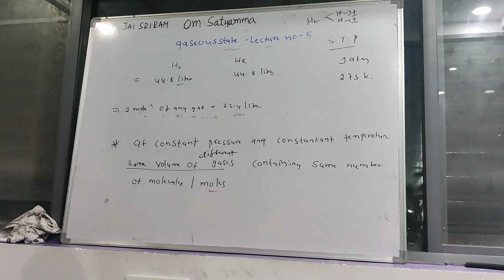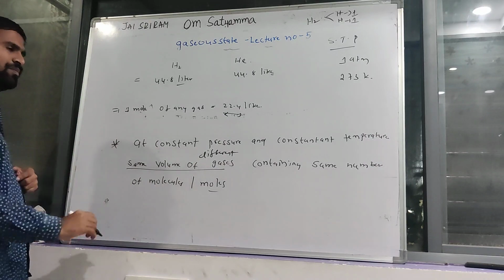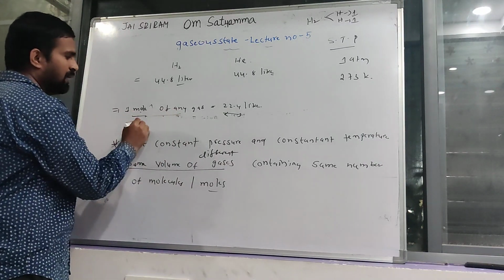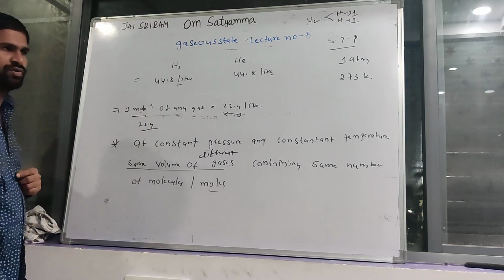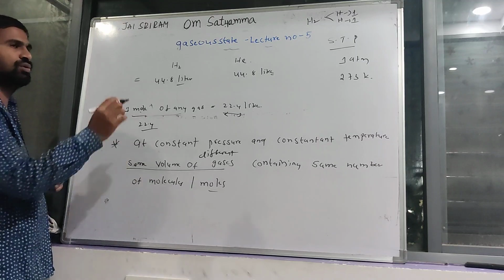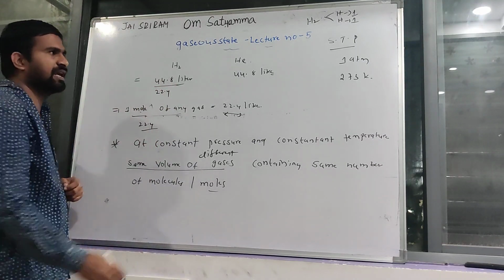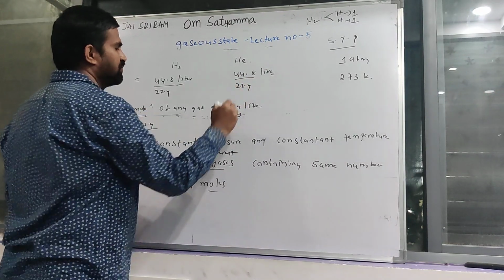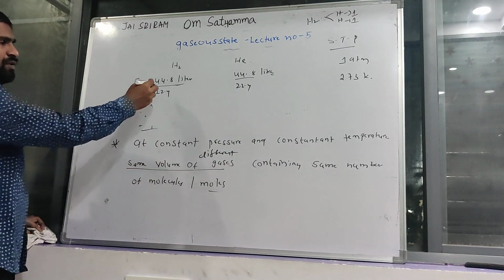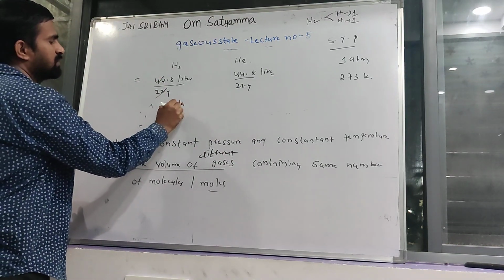If volume is given, it is converted to number of moles by dividing by 22.4 liters. Here, 44.8 divided by 22.4 is equal to 2 moles.